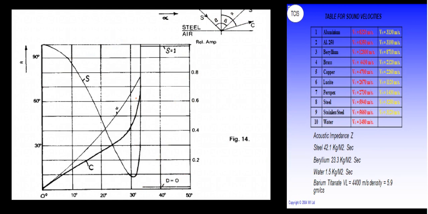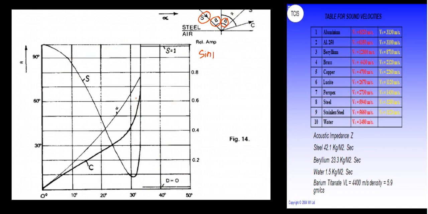If we consider the incoming incident wave is a shear wave, and which is creating an angle beta with respect to the normal, as by the law of reflection, the reflected shear wave will also create an angle beta, and the reflected compressional wave will create an angle of alpha. So if we apply the Snell's law into the reflecting medium, and if it is steel air interface, then I can apply that